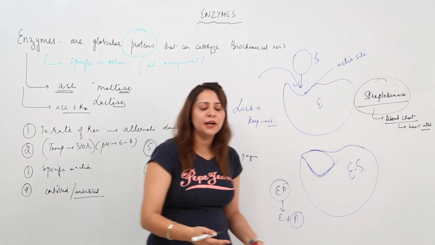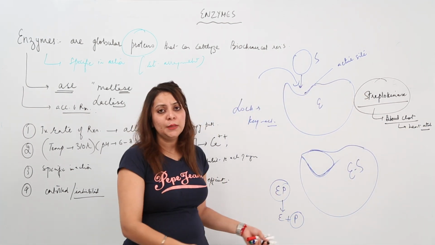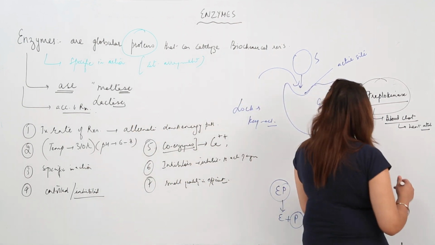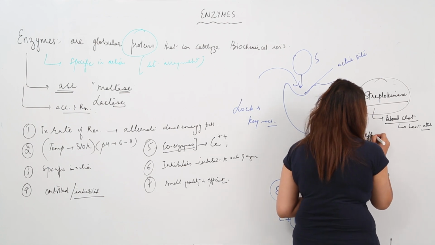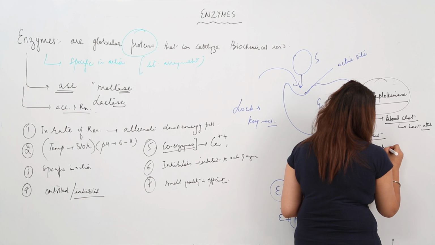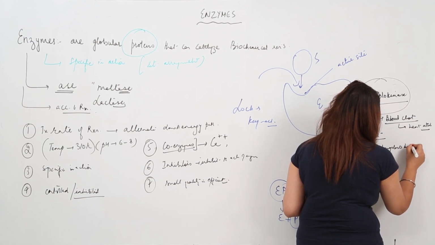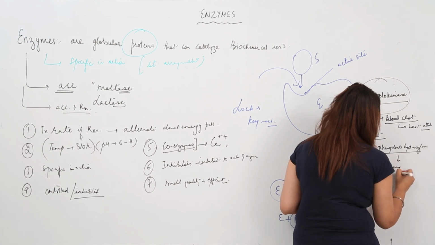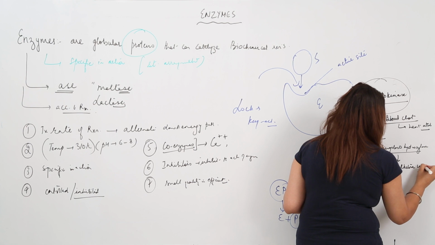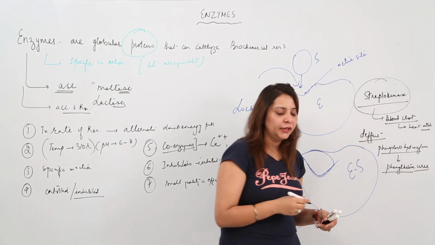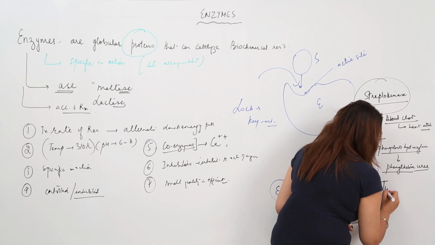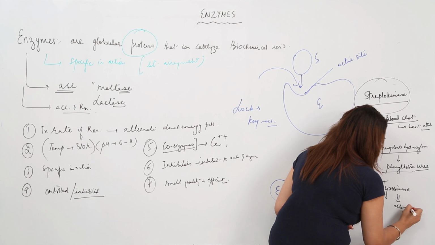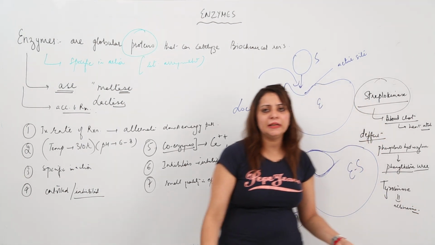So this is the enzyme. There are many more other enzymes also. I am talking about one, but there are many enzymes which are used in curing disease. Likewise, there are many enzymes whose deficiency can cause disease. For example, phenylalanine hydroxylase is an enzyme whose deficiency can cause the disease phenylketonuria. Likewise, we have the enzyme tyrosinase, whose deficiency can cause the disease albinism. So there are many enzymes whose deficiency can cause disease also.